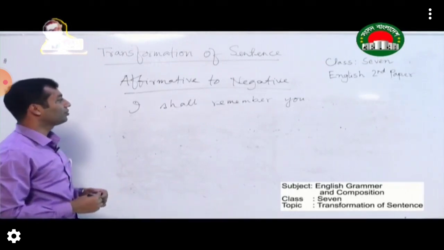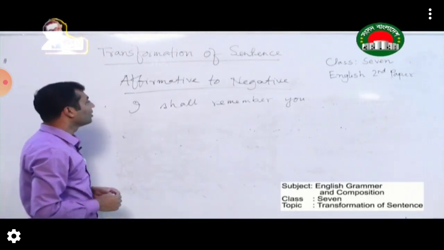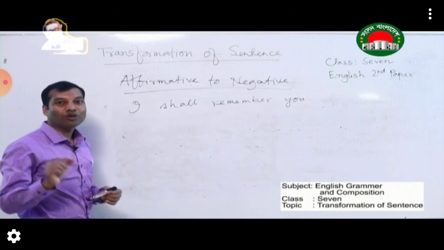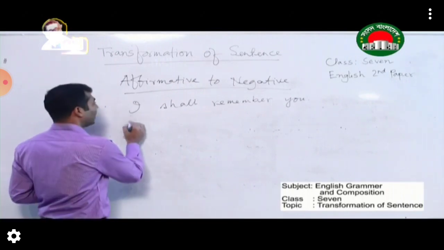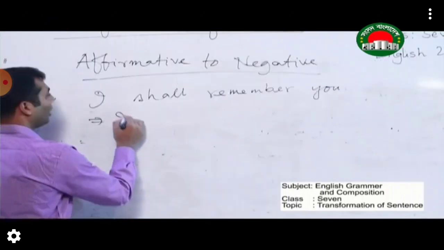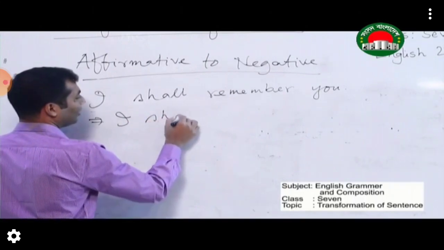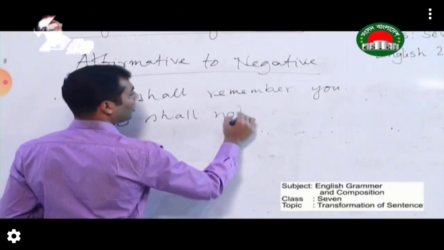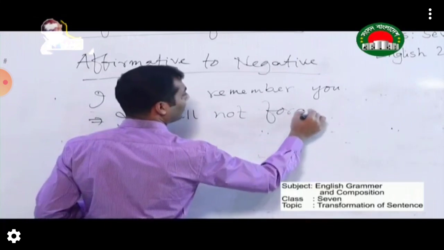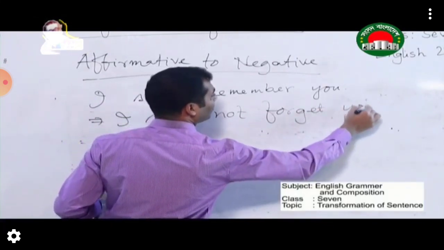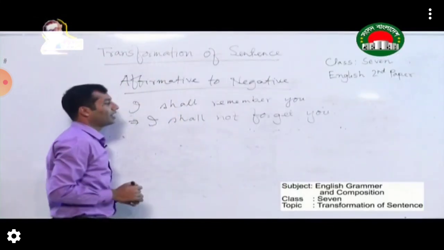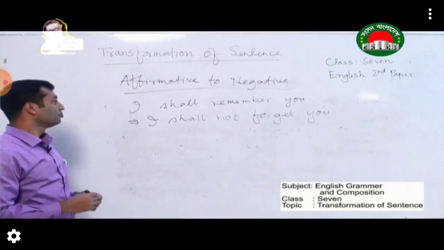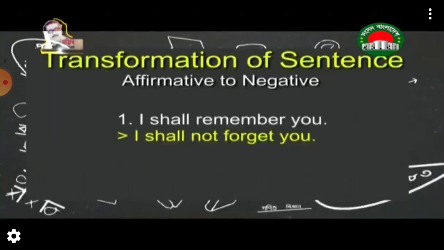If you see this kind of sentence, you can make it negative by using an opposite word. For example, I shall remember you. I shall not forget you. I think you have understood.